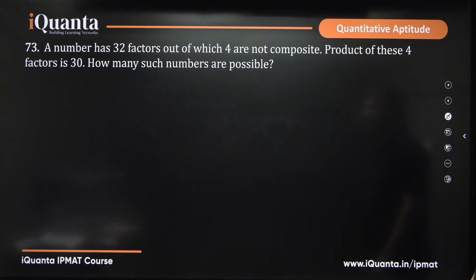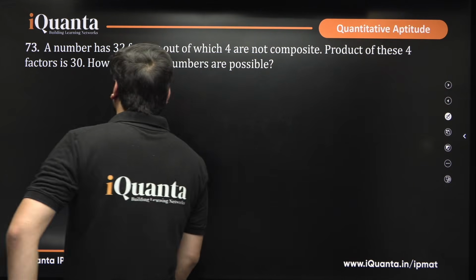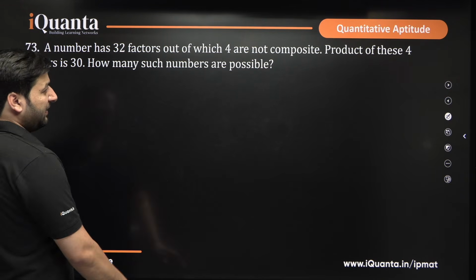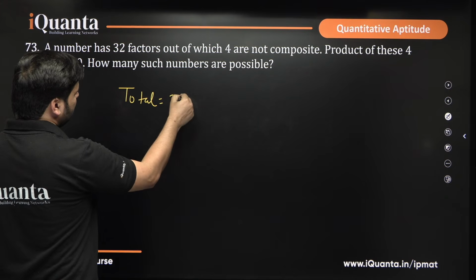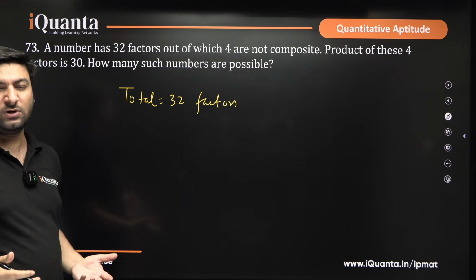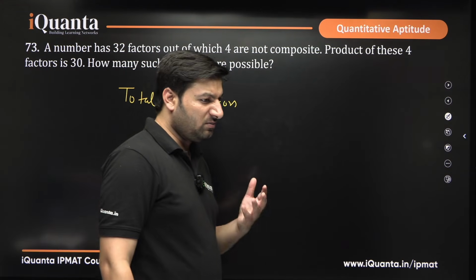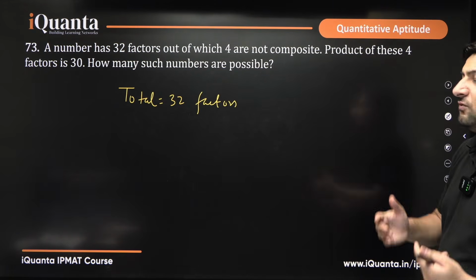Okay, easy one. A number has 32 factors, out of which 4 are not composite. The product of these 4 factors is 30. How many such numbers are possible? See, there are 32 factors in total, out of which 4 are not composite. What are composite numbers? Composite numbers are the numbers that have at least 3 distinct factors. 4 are not composite.